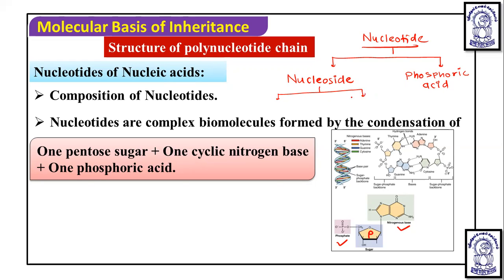Nucleoside consists of a nitrogenous base and pentose sugar. So nucleoside and phosphoric acid make a nucleotide, whereas nitrogenous base and pentose sugar make a nucleoside. Nitrogenous bases are of different types, which we will discuss.